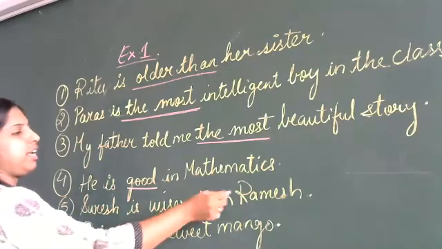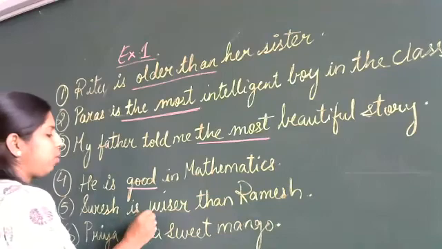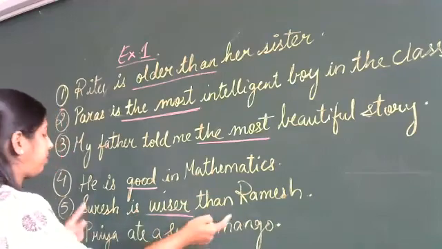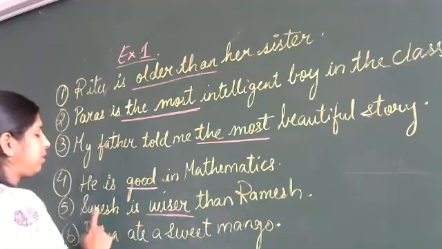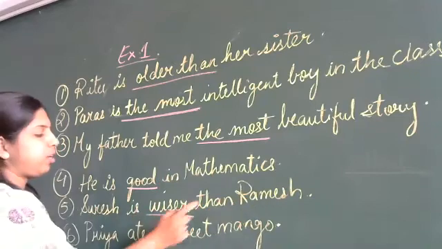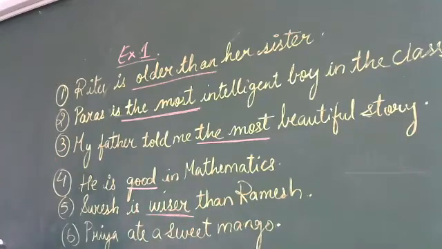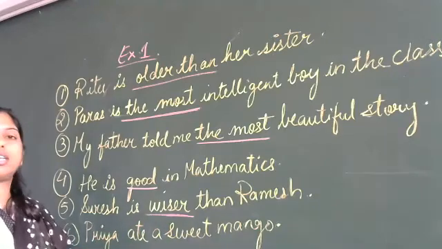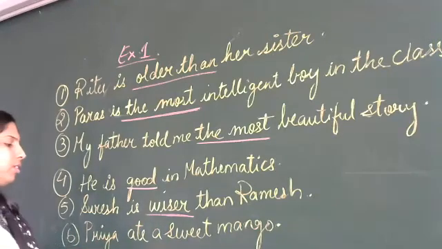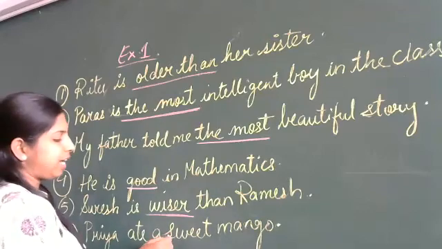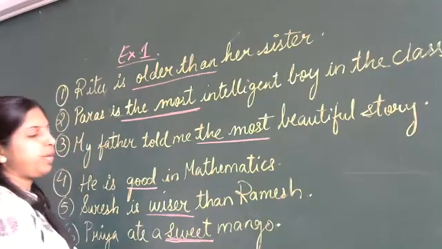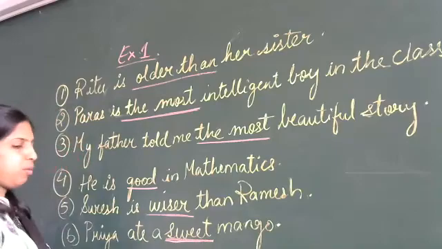Suresh is wiser than Ramesh. Wiser. Here we are comparing again two people, Suresh and Ramesh. So it is comparative. And then last, Priya ate a sweet mango. In this sentence also there is no comparison done. Here it is only the adjective which is shown, that is sweet. Again it is a positive.